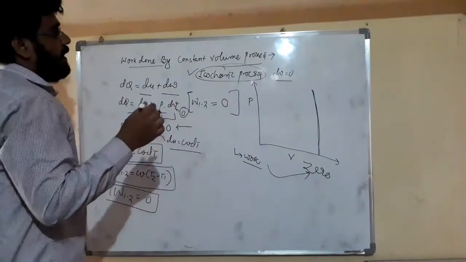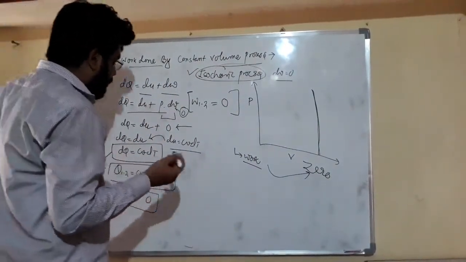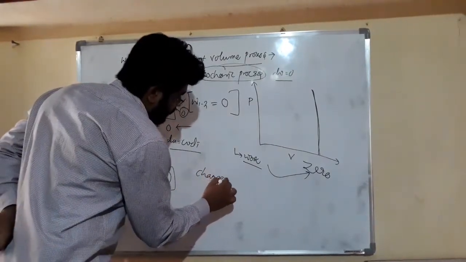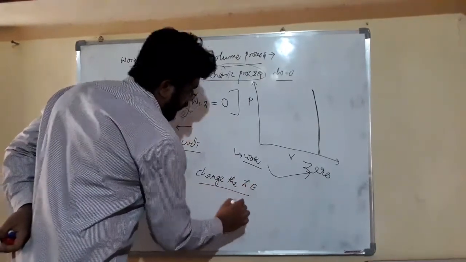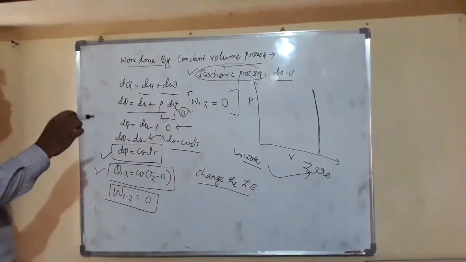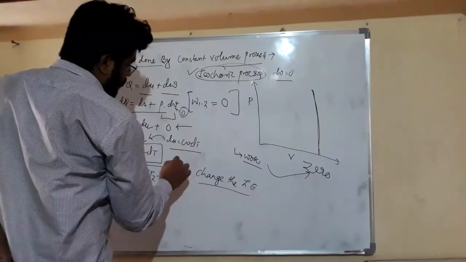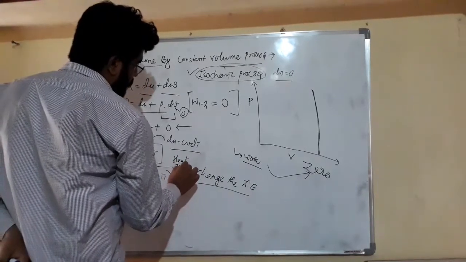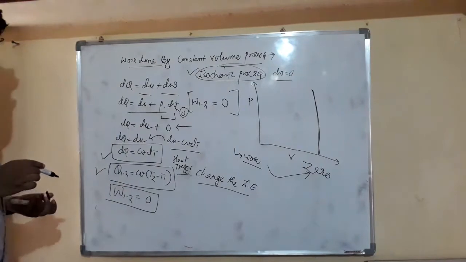And we can say that in case of an isochoric process, our heat is used only to change the internal energy, or the change in internal energy in an isochoric process is equal to heat transfer. So friends, this is all about work done by a constant volume process.